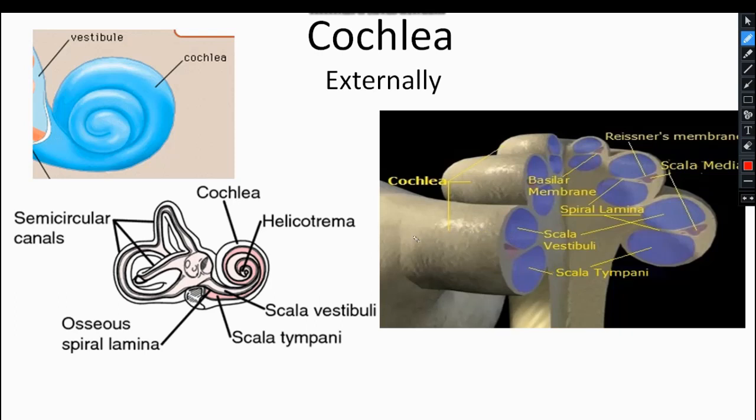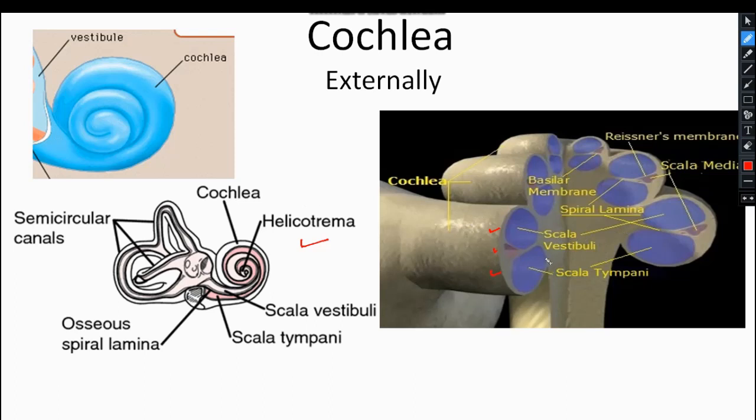Clear? Now we will understand what the helicotrema is, and see how these three chambers are formed. Just focus on what I am drawing.